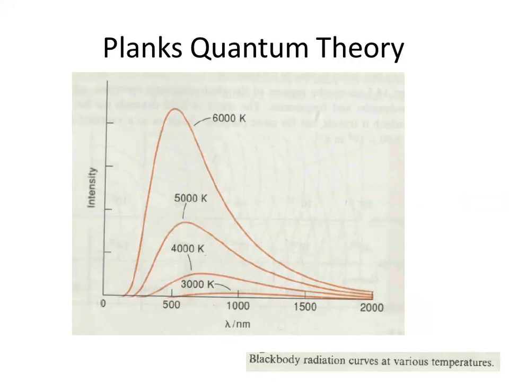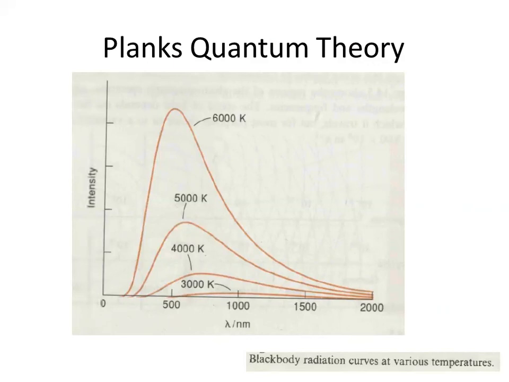Actually, this is the black body radiation, and this is the basis of the Planck's quantum theory. Wavelength is the same, increasing from 0 to 2000, and you can visualize from the graph which one has more intensity.